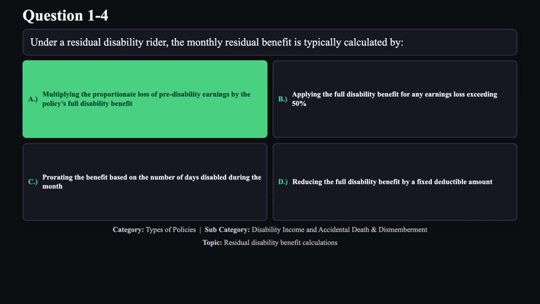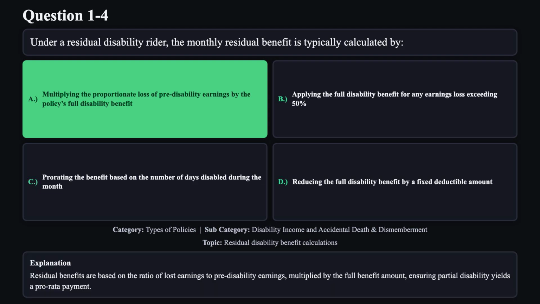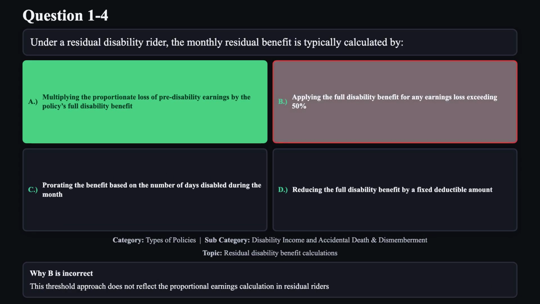The correct answer is A. Residual benefits are based on the ratio of lost earnings to pre-disability earnings, multiplied by the full benefit amount, ensuring partial disability yields a pro rata payment. Reason B is not correct. This threshold approach does not reflect the proportional earnings calculation in residual riders.